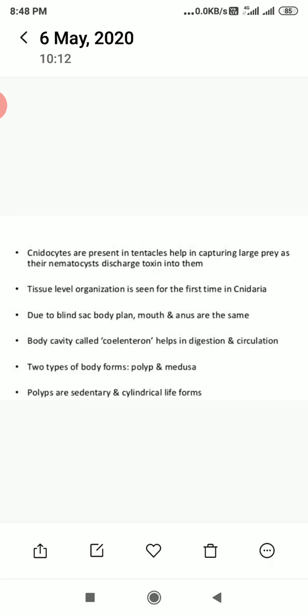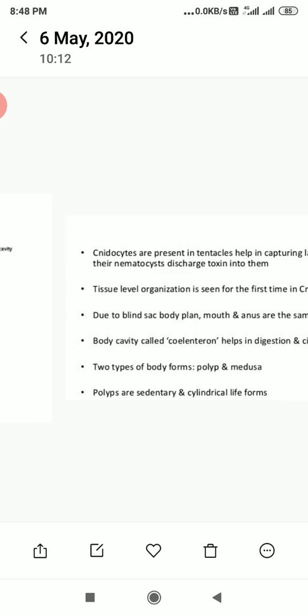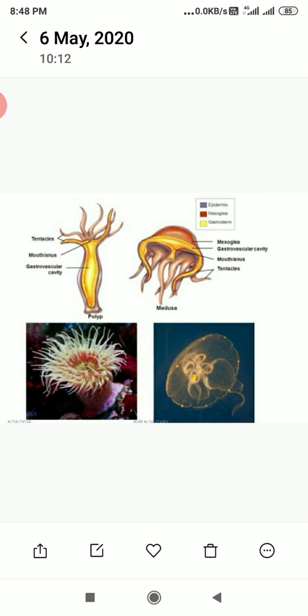Tissue level organization is seen for the first time in Cnidaria. Due to the blind sac body plan, mouth and anus are the same. The body cavity called coelenteron helps in digestion and circulation. There are two types of body forms, polyps and medusa. Polyps are sedentary and cylindrical life forms. These are certain examples of Coelenterata.